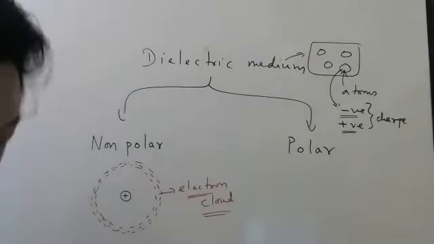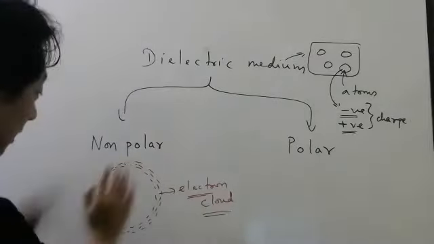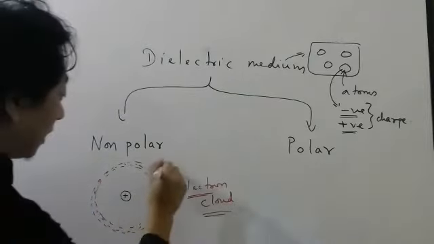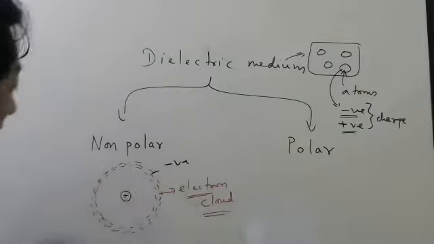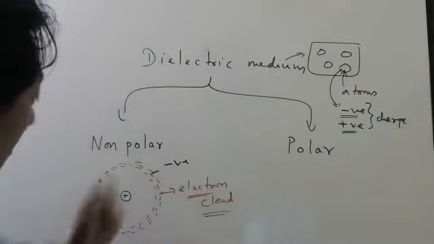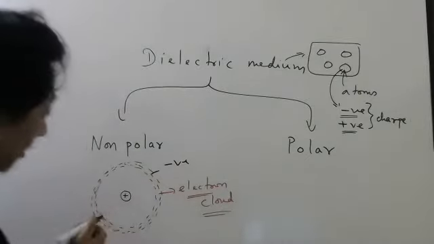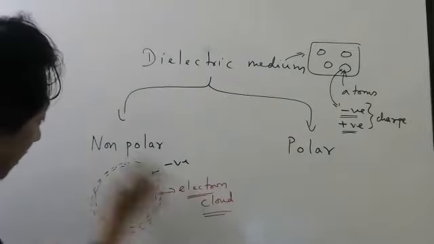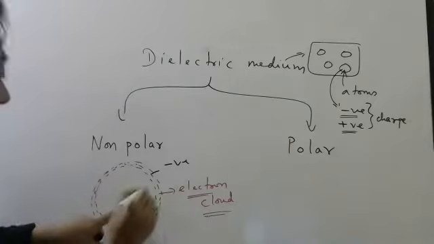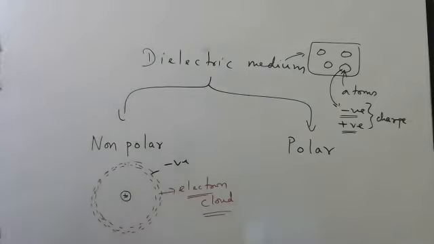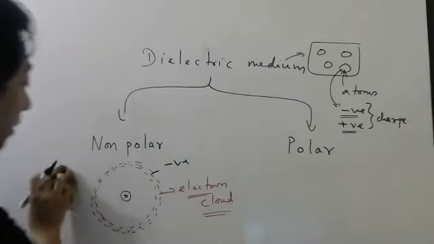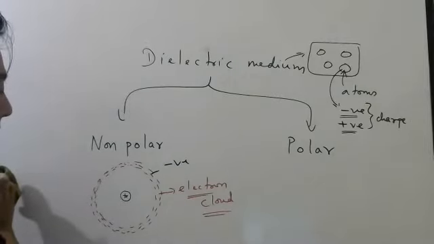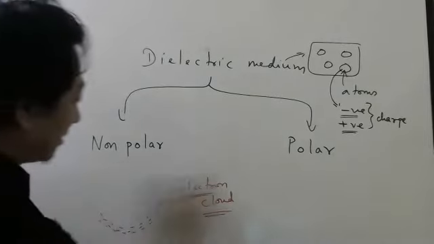But you know that in atoms there will be negative charge and positive charge. If the negative charge and the positive charge are symmetrically distributed, in the sense that the center of this plus is here and the center of this minus is here only, then the centers coincide. Let me rub this part now. Make a note if you are writing quickly.